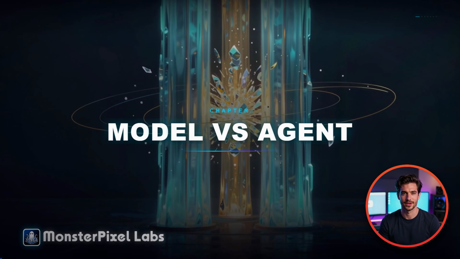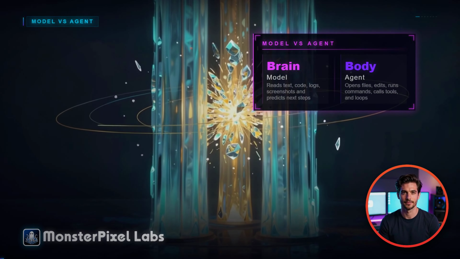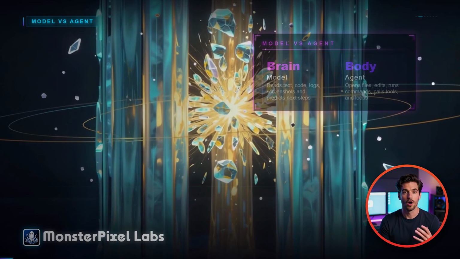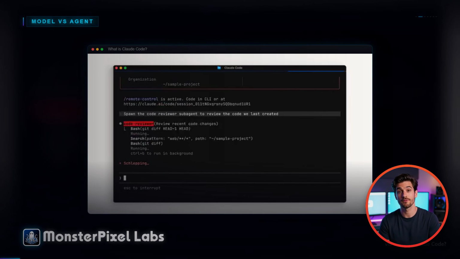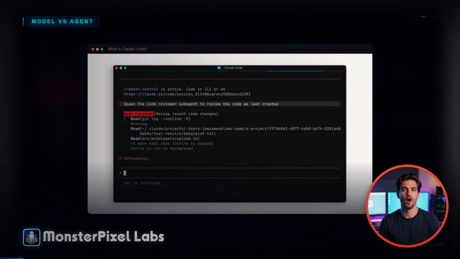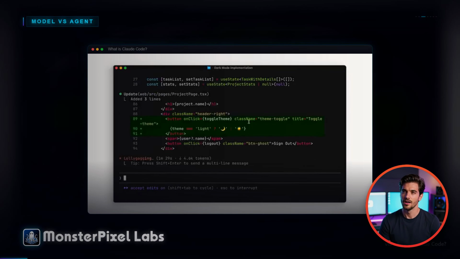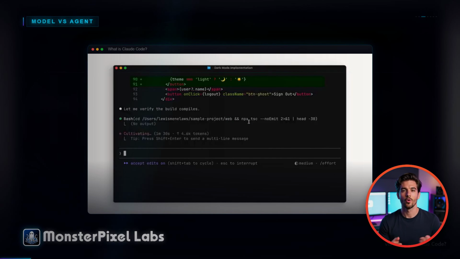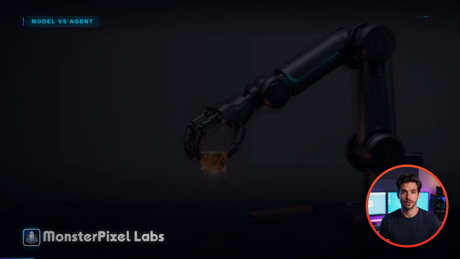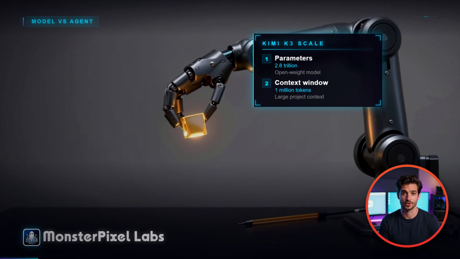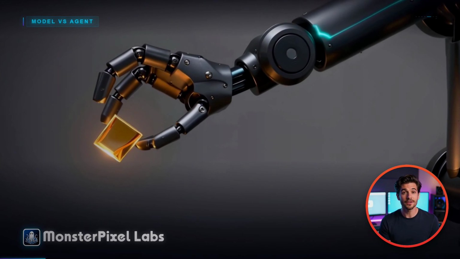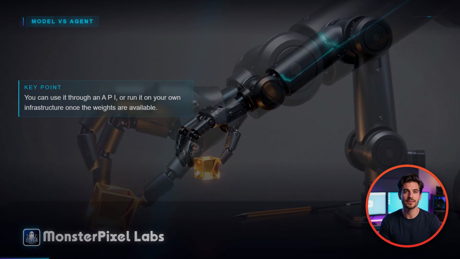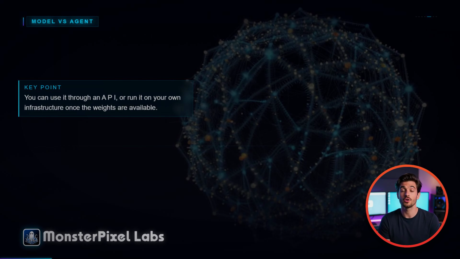To understand this comparison, separate two things people often blur together: a model and a coding agent. A model is the brain. It reads text, code, logs, maybe screenshots, and predicts what should come next. A coding agent is the body. It can open files, edit them, run terminal commands, call tools, and loop until the task looks done. Claude Code is built around that agent idea, working in your terminal, IDE, Slack, or web surface. Kimi K3 is a different entry point, an open-weight model from the Kimi platform with 2.8 trillion parameters and a 1 million token context window. You can use it through an API or run it on your own infrastructure once the weights are available.